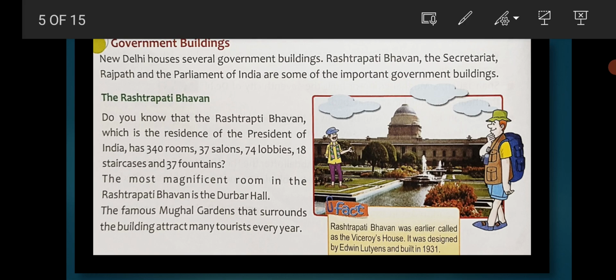India Gate was built in the memory of Indian soldiers who died in World War I. During the time of British rule, the First World War took place in 1914.